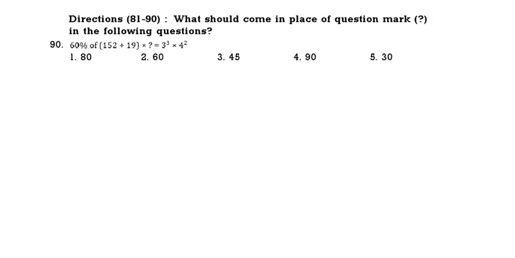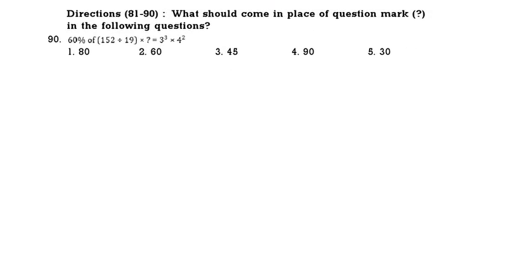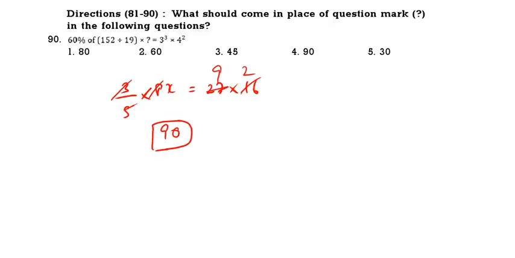90th question. 60% of, that means 3 by 5 of 152 by 9 is 8. So 8x is equal to 27 into 16. Do the calculation. 3 ones, 3 nines, 8 ones, 8 twos. So 18 into 5, that is 90. 90 is the correct answer.